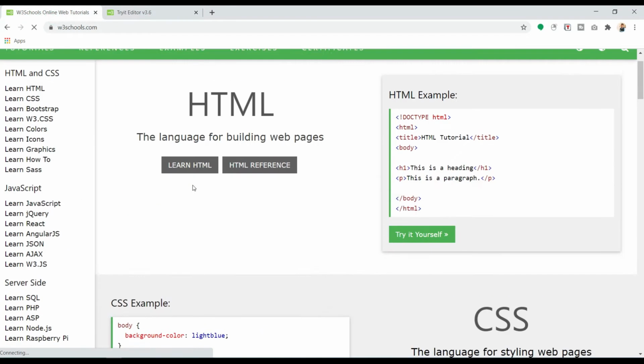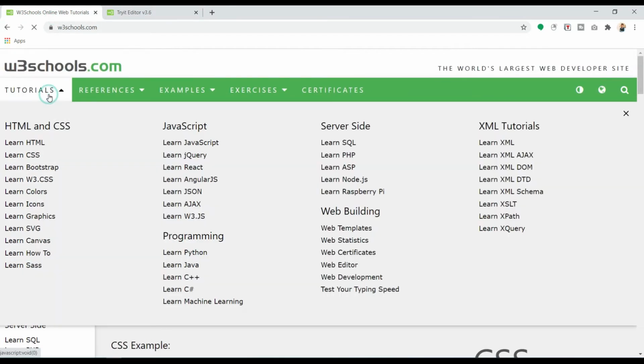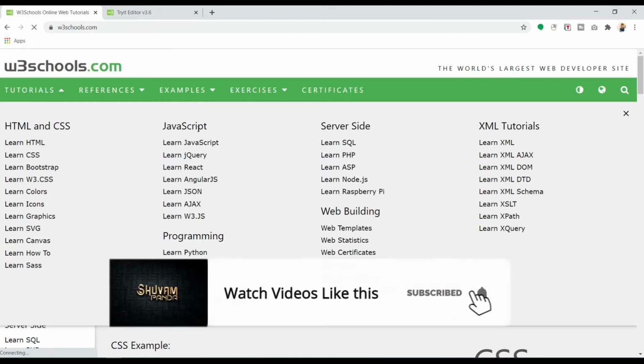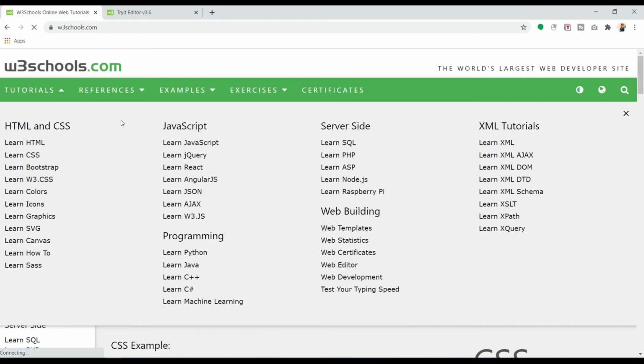Now apart from HTML, CSS, all the tutorials like JavaScript, programming in Python, Java, C, C++, server side like SQL, web building, web templates, XML tutorial and all, everything is present in this platform, and the platform is called W3 School. This is the world's largest web developer site.